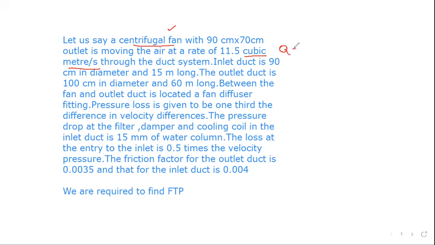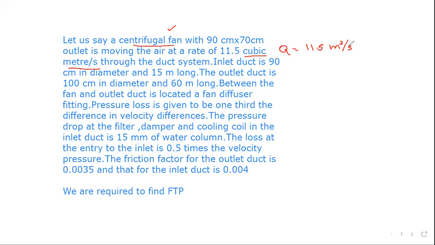Q is given as 11.5 cubic meter per second. Then you know that the fan would have an inlet and an outlet. We have discussed this in detail. The inlet to the fan means the return duct, and the outlet of the fan means the supply duct.